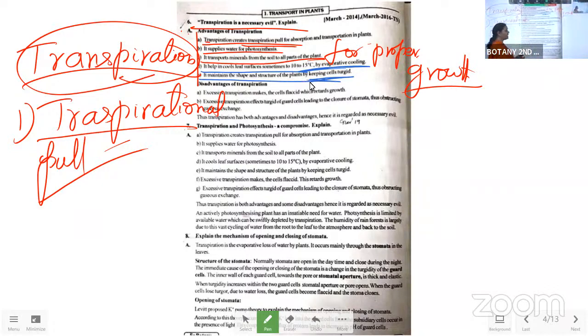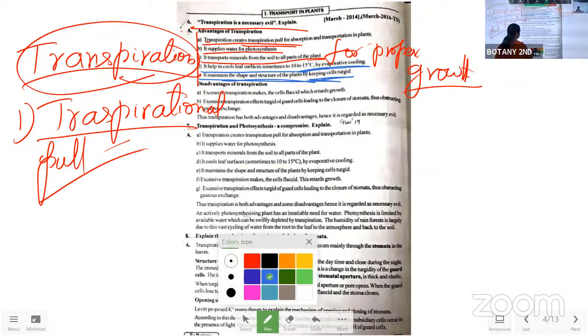Like that, the shape and structure of the plant is maintained by the transpirational pull. That is the advantages of transpiration. Now comes the disadvantages of transpiration.